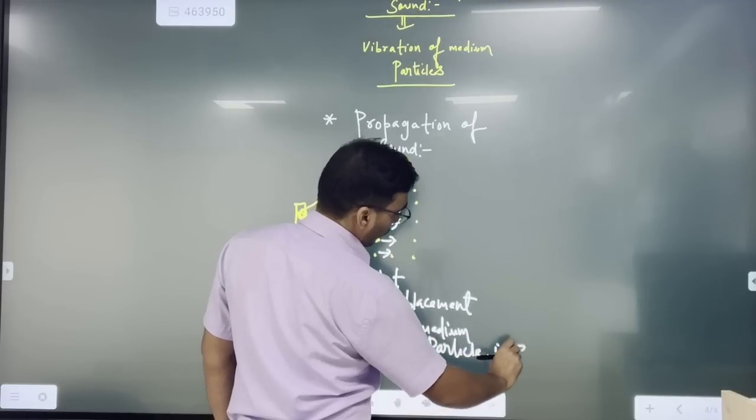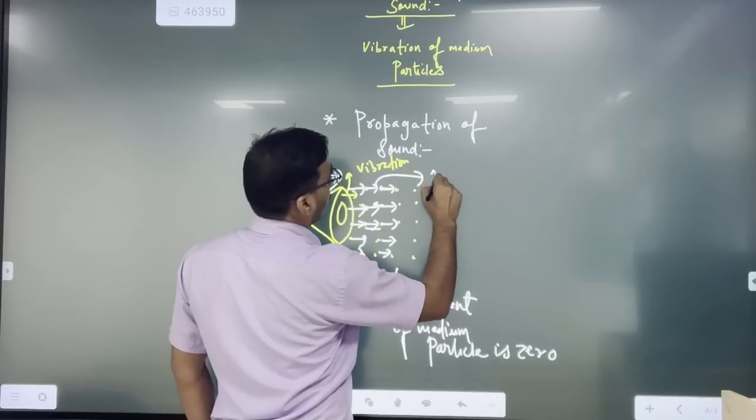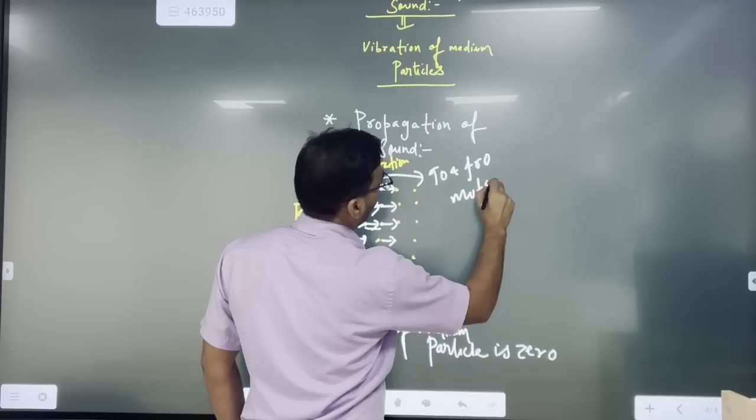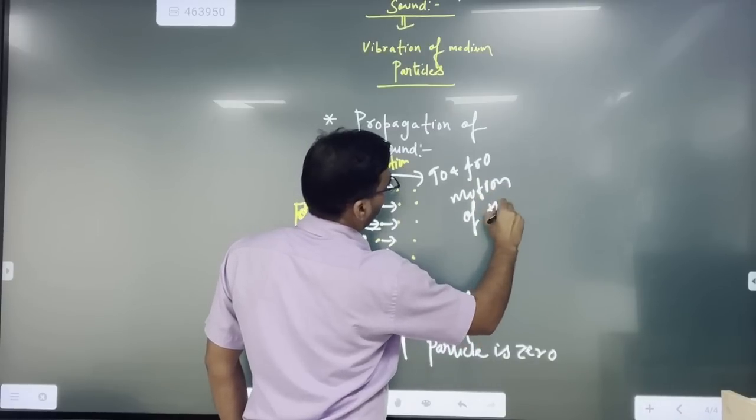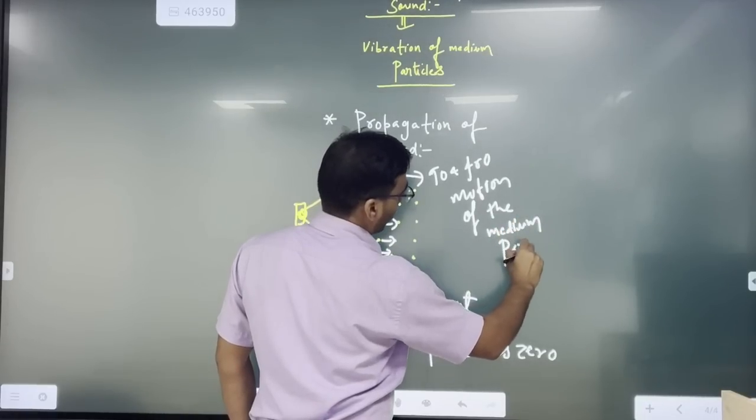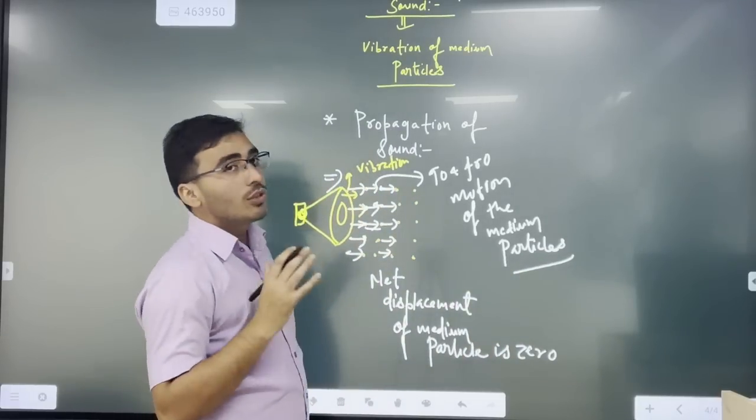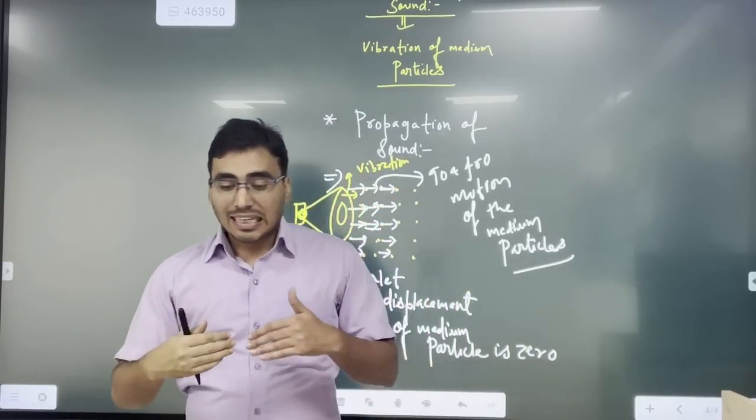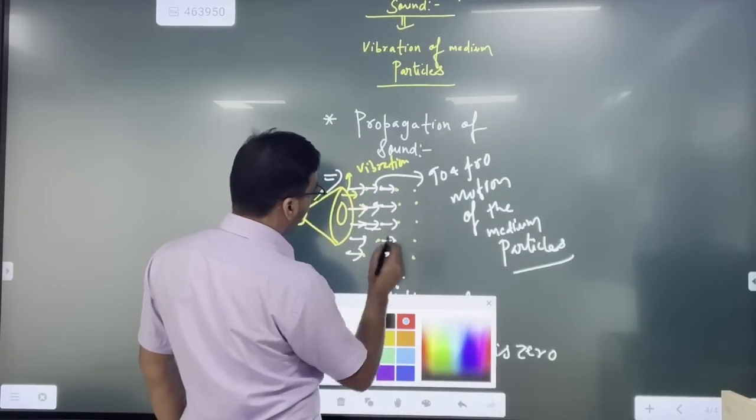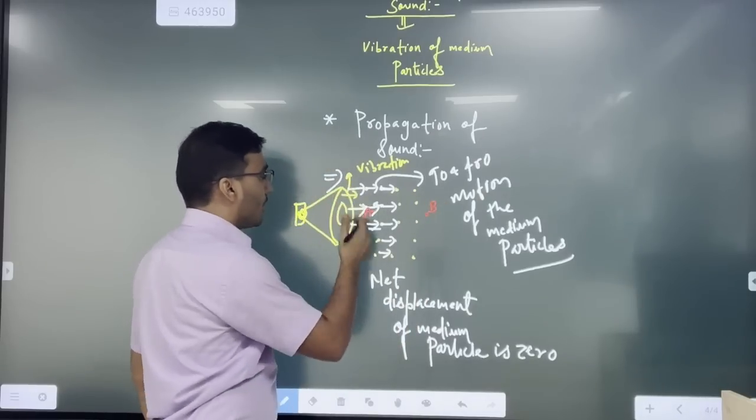Okay, so there is a to and fro motion of the medium particle, and due to this to and fro motion, there is a transfer of energy from point A to point B. Suppose that there are 2 points, point A and point B, and some information has to be sent from point A to point B.